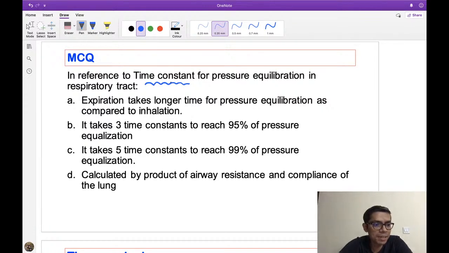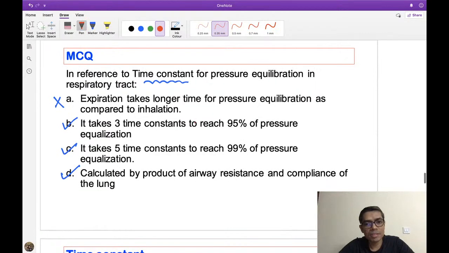AB, right? ABC? No. So please remember, ABC is not the answer. Here the answer is B, C and D. All are correct. A is not the correct one. So now look at what this time constant is. Just hold on to understand what time constant is.